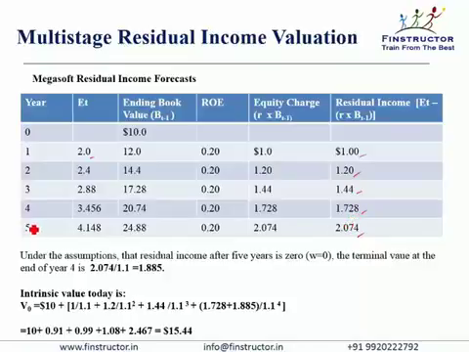So if after year 5, that is year T, the high growth phase ends, and in year 6 there is no residual income, then the value of the 5th year's income at T equal to 4 will simply be 2.074 divided by 1 plus R. This will be the value in year 4, and then we can discount these 4 cash flows back and compute the value at T equal to 0. Add to this the beginning book value, and that will be the value of our company.